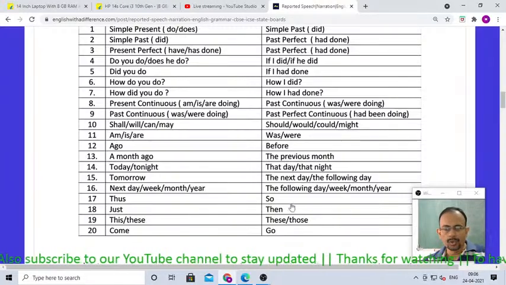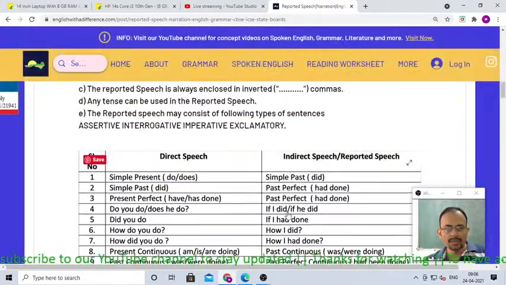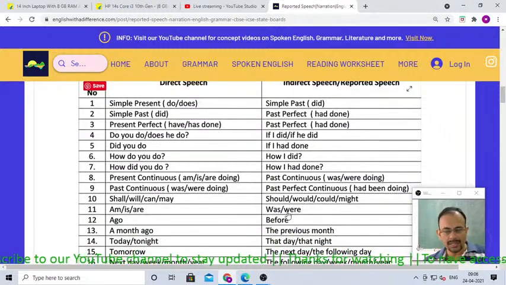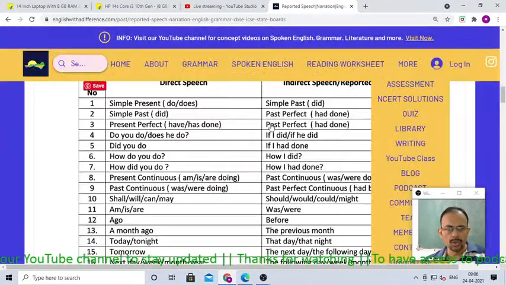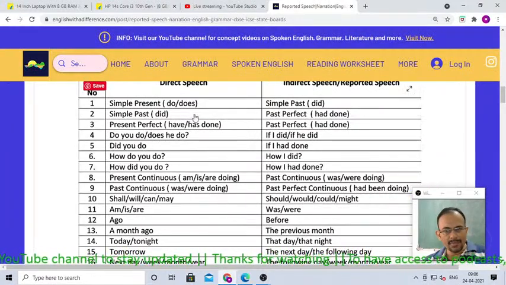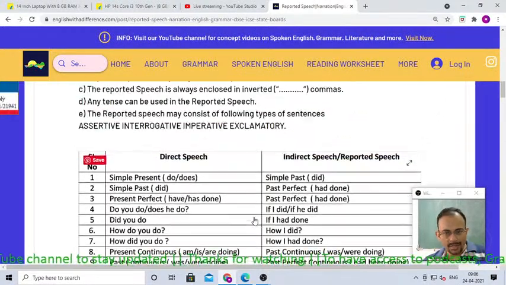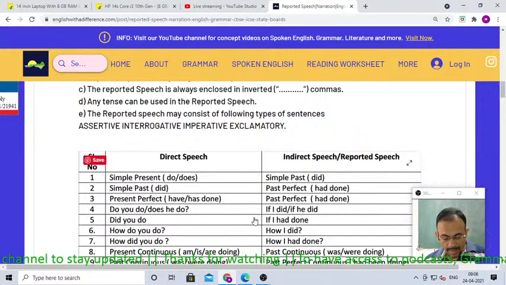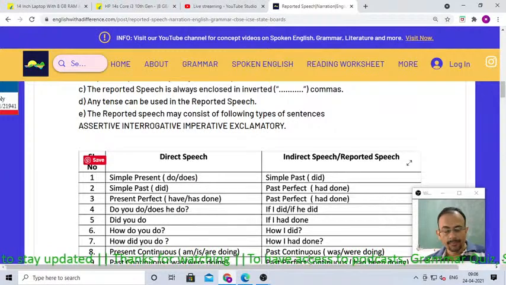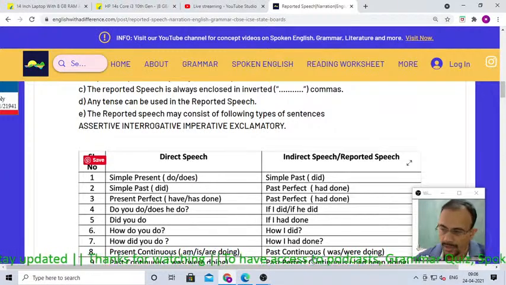Okay. So, dear students, these are some of the important conversions of tenses and some modal auxiliaries, as I showed you. So please remember this table. This table will help you a lot in understanding the concept.